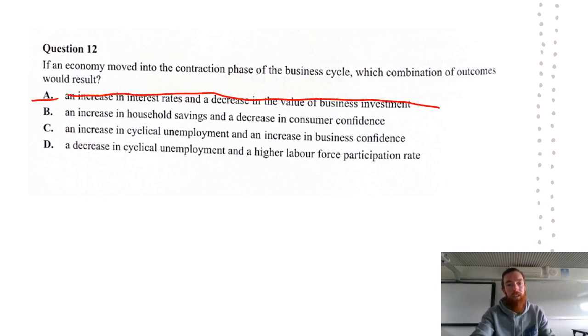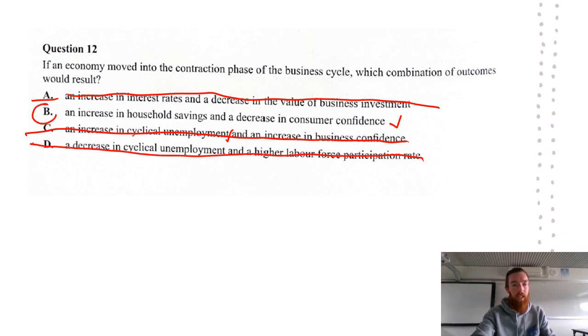An increase in household savings and a decrease in consumer confidence, well, that is likely to happen in a contraction because people are going to save as they're worried about the future, and consumers are going to be less confident as unemployment rises, incomes fall, etc. An increase in cyclical unemployment is true, but business confidence would decrease, so we can rule out C. A decrease in cyclical unemployment, well, that's not going to happen in a contraction because it's going to rise. So it is B, an increase in household savings and a decrease in consumer confidence.